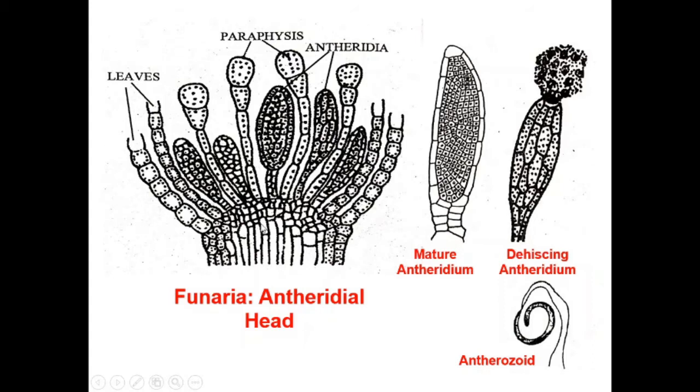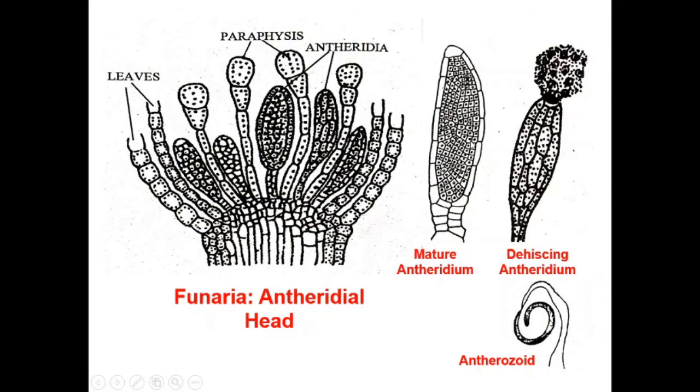And this whole structure with the antheridia and perigonial leaves is referred to as the perigonium. In this cross section you can see, besides antheridia, some sterile structures are also born which are called the paraphysis. You can see the tip cell of the paraphysis is spherical in shape.